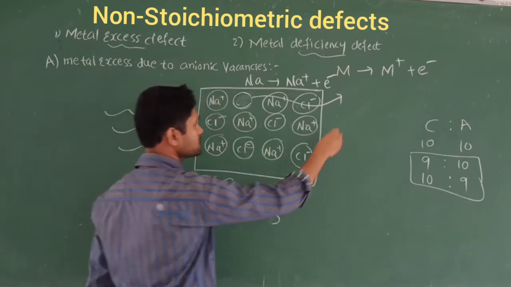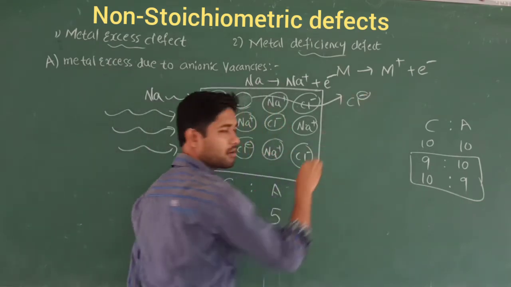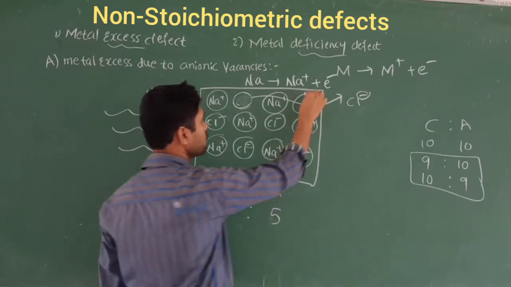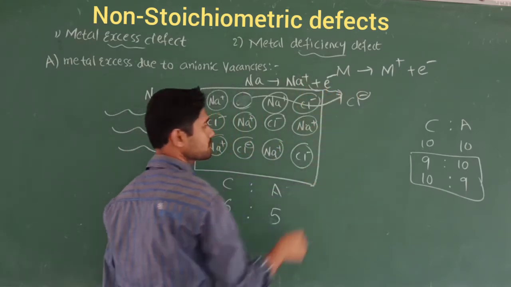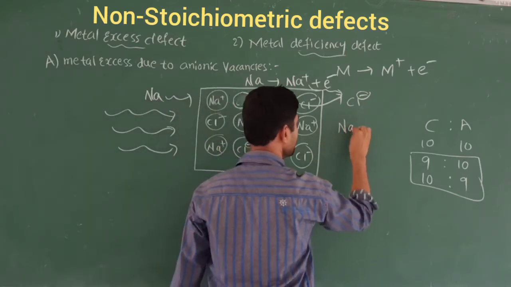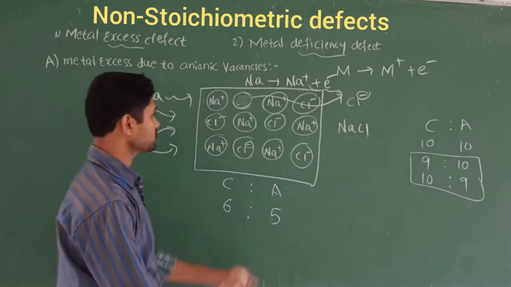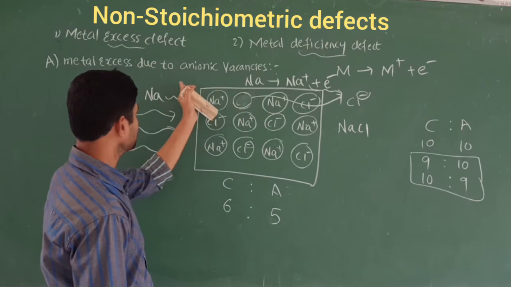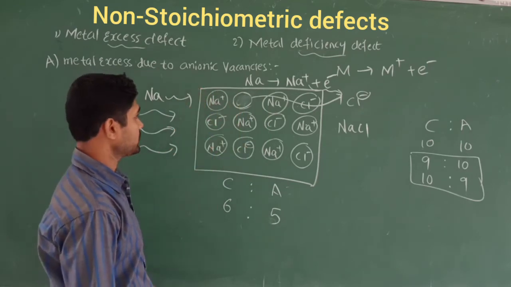And this Cl- which comes out of the sodium crystal is going to make a bond with this Na+, which is the sodium vapor. Now it will be eliminated as NaCl. So this is called metal excess defect.